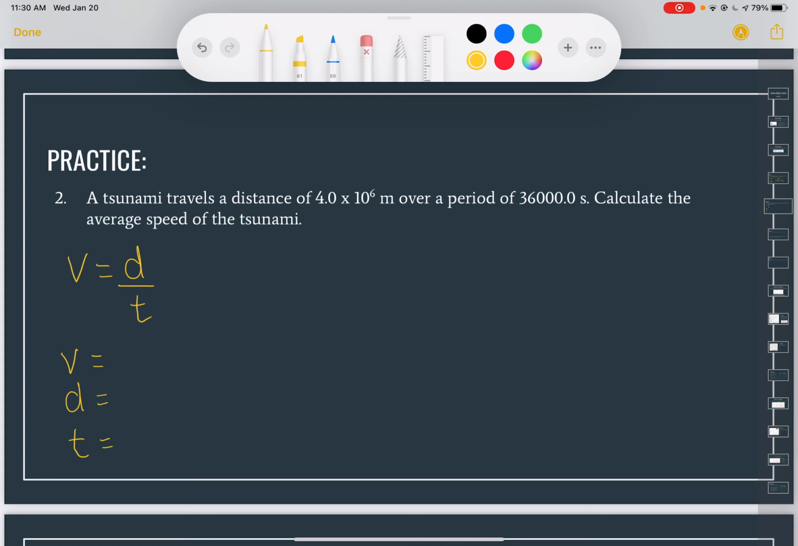So it says a tsunami travels a distance of 4.0 times 10 to the 6 meters. So that is a distance.